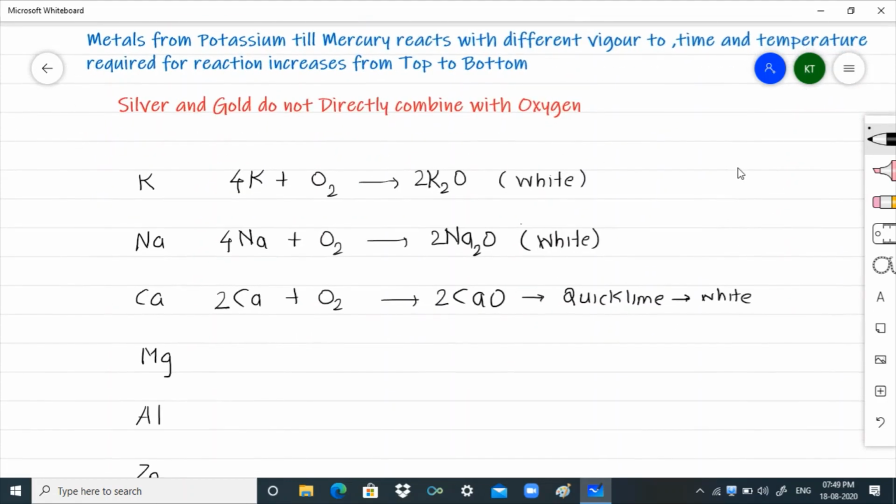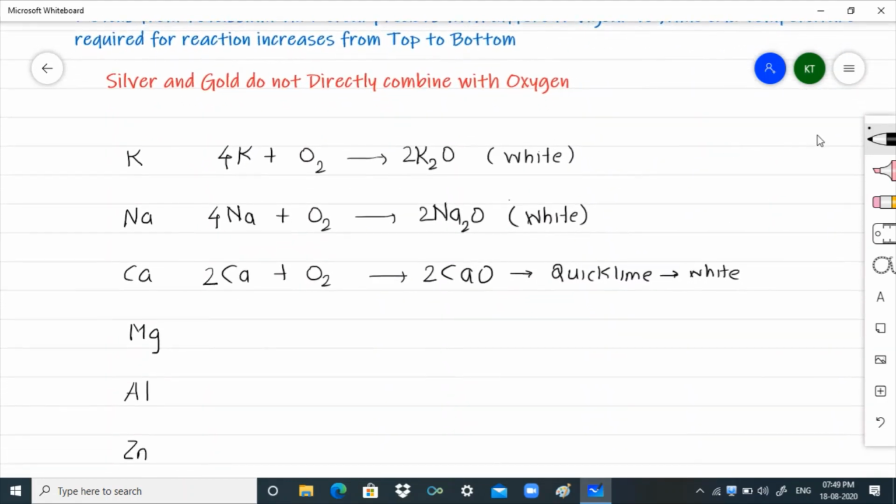Now the next metal is magnesium. Whenever we burn magnesium metal in presence of air or oxygen, this magnesium metal burns with a dazzling flame to produce white color magnesium oxide. So here 2Mg gives me 2MgO.